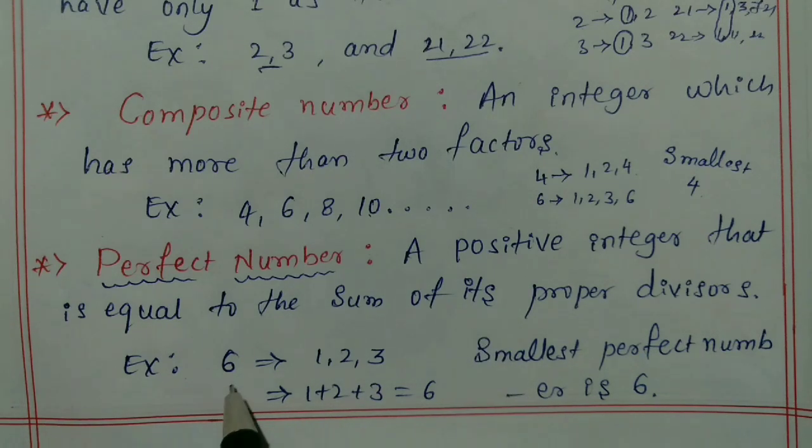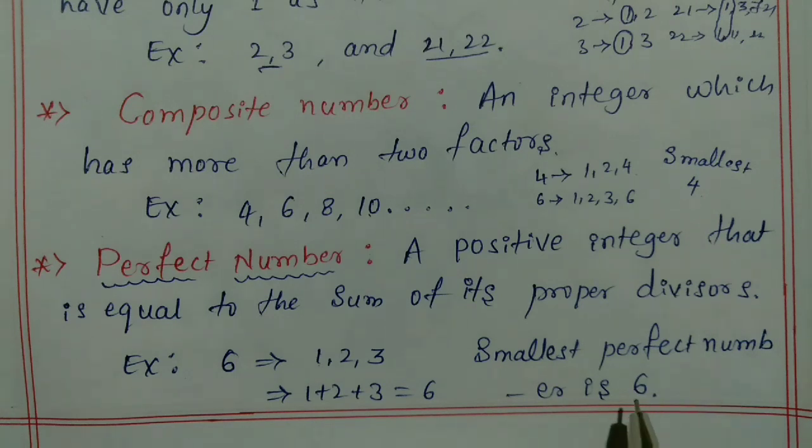Example 6. The factors of 6 are 1, 2, 3. When you add these factors, you get 6. So that's why 6 is a perfect number. One more important note: the smallest perfect number is 6.